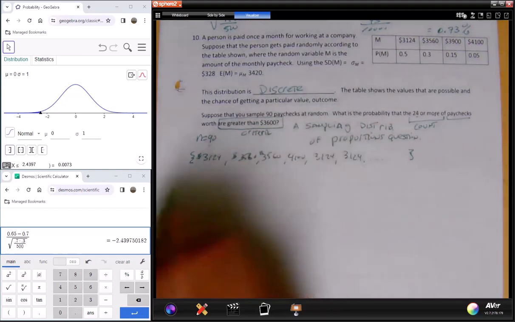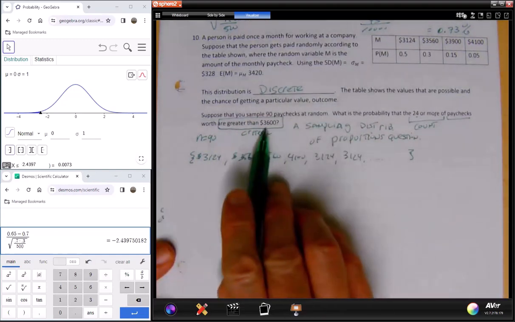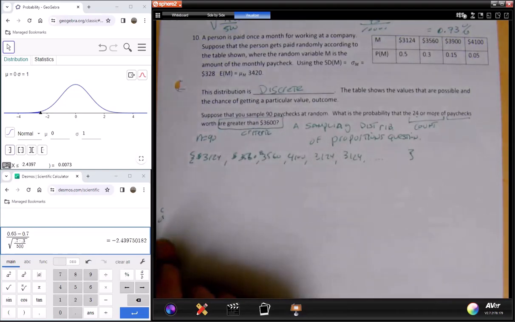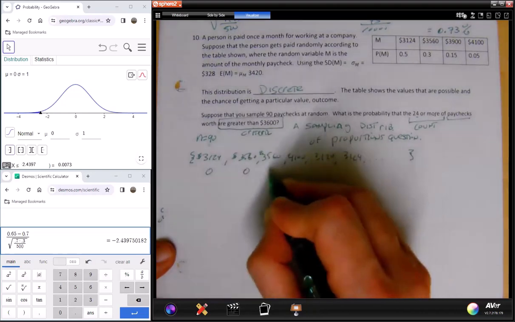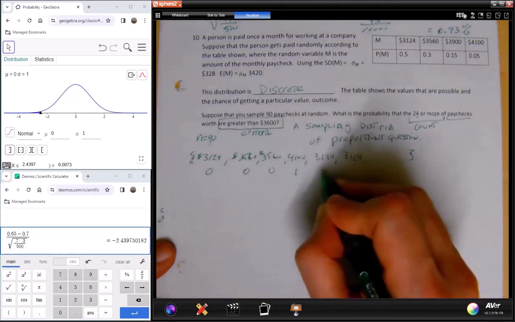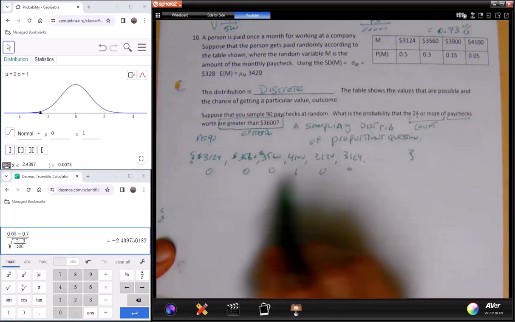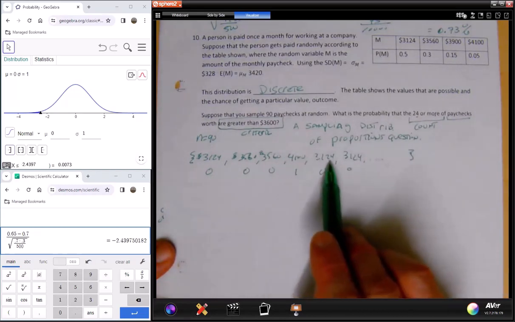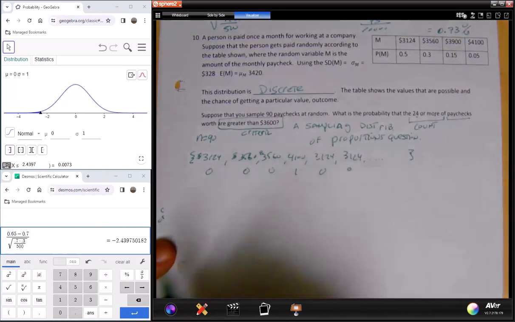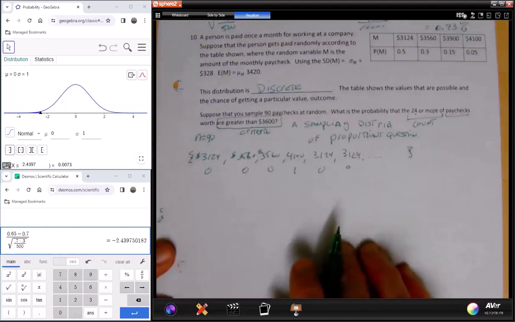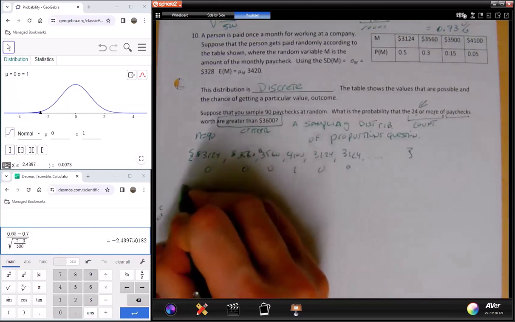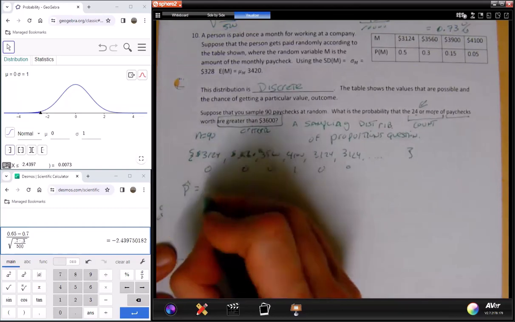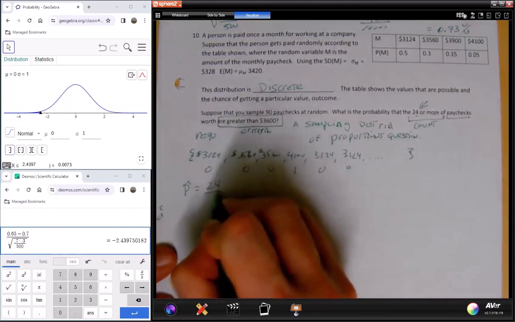Of these 90 checks, I'm going to determine if it's a success or failure. Success is if the paycheck is 3,600 or more. So this would be a failure, failure, failure, success, failure, failure, and so on. So I'm turning my numerical data into successes and failures using this criteria, and I'm looking for 24 successes. So the p-hat value that I'm gunning for is 24 out of 90.